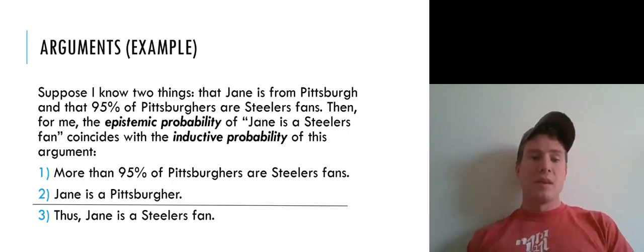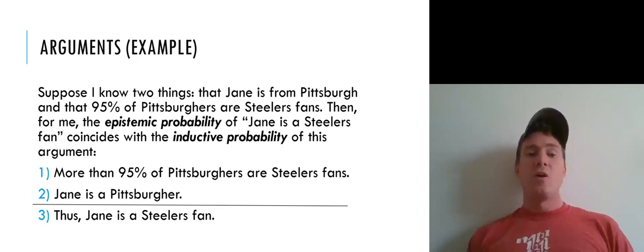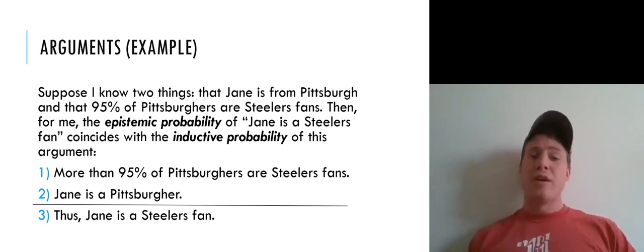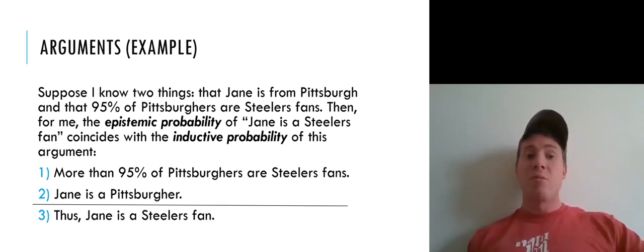All right. So let's look at an example here. Suppose that I know two things. I know that Jane is from Pittsburgh and that 95% of Pittsburghers are Steelers fans. Then for me, the epistemic probability of Jane being a Steelers fan coincides with the inductive probability of this argument, the argument that has two premises consisting of the propositions that I know, namely that more than 95% of Pittsburghers are Steelers fans, and second, that Jane is indeed a Pittsburgher. Thus, Jane is a Steelers fan. So given that I know these premises to be true, my epistemic probability for the conclusion is just whatever the inductive probability of this argument is.